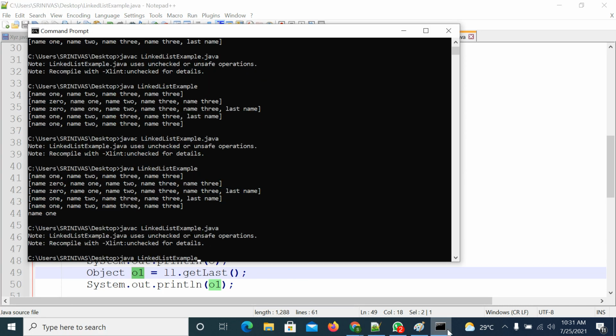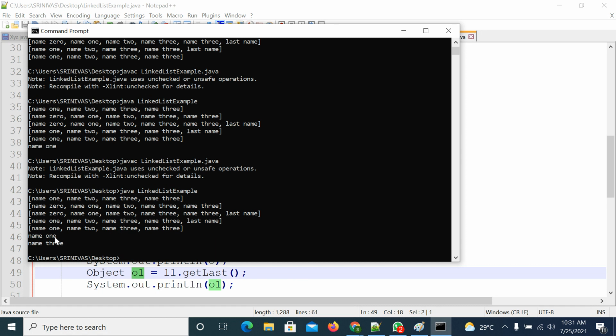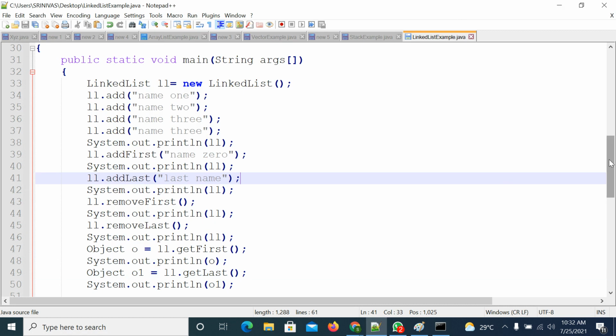So compile the code, execute the code. When you applied get first, you are getting the first name, that is name1. When you applied get last, you are getting name3, right? So I hope you are getting how to use these linked list methods. If you want to use other methods, you can use them, no problem. Other methods means list class methods, list interface methods and collection interface methods, you can apply, no problem. So any doubts here?